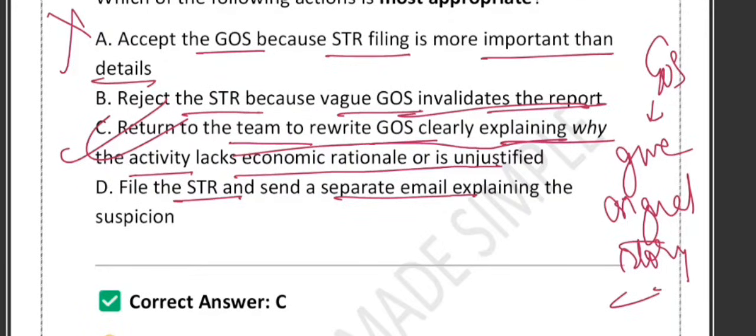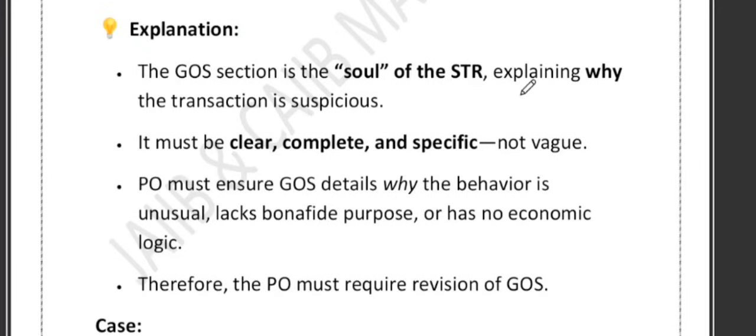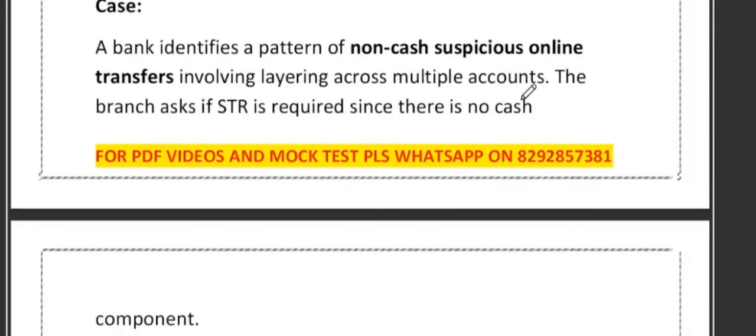Vague lines like "activity unusual" are not the most important part of an STR. It must clearly explain why the activity is suspicious. Vague lines like "activity unusual" are not acceptable. Now the third question of the same case study is like this.